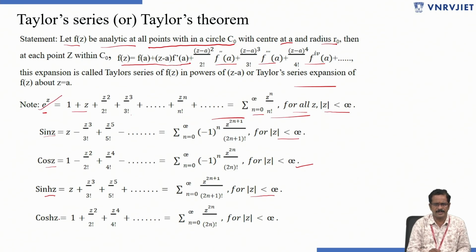Similarly, for cosh z, 1 plus z square by 2 factorial plus z power 4 by 4 factorial plus and so on, which is equal to summation n equals 0 to infinity z power 2n by (2n) factorial, for mod z less than infinity. So this mod z less than infinity is the region of convergence for the respective expansions of the functions. Okay, this is the Taylor series expansion.